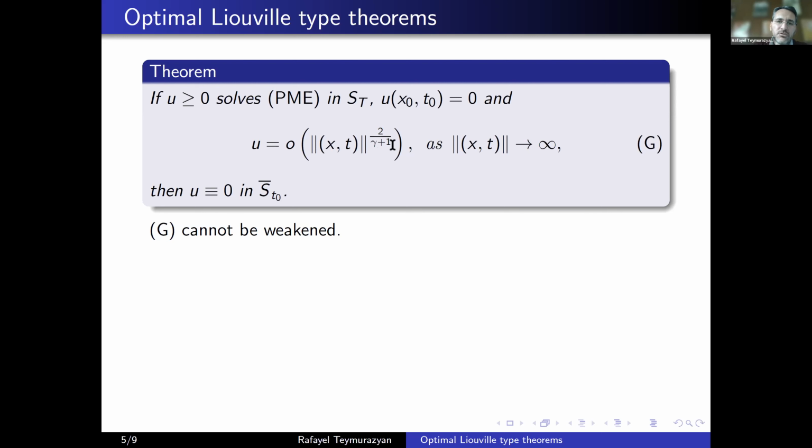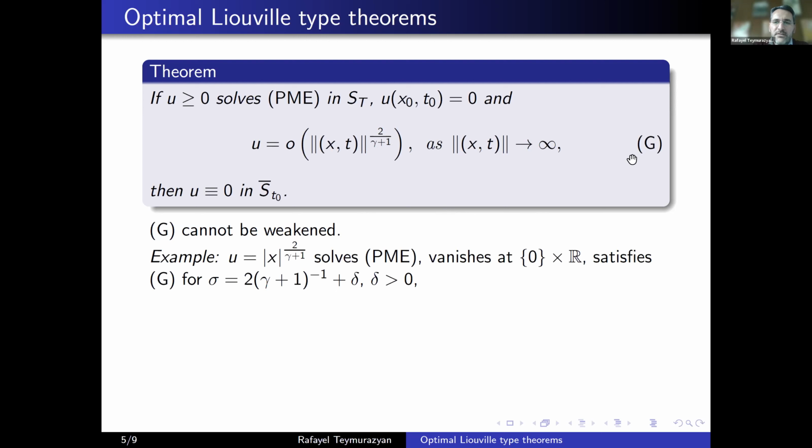If this exponent is just a bit bigger, the conclusion fails. And it shows the following example. If you look at this function, the modulus of x to the power 2 over gamma plus 1, it solves the porous medium equation with some L infinity right-hand side. It vanishes at the points 0 times R, right? Wherever x is 0, this vanishes.